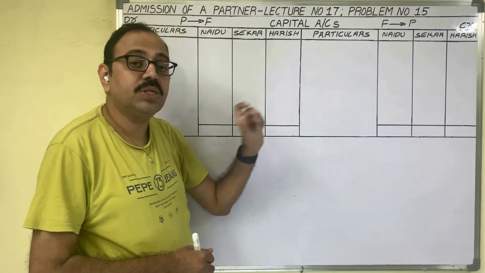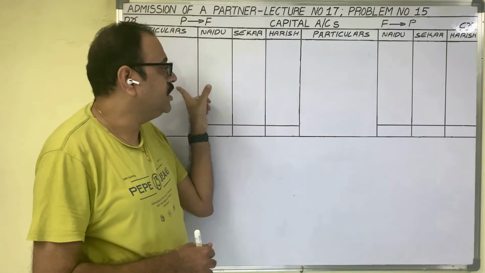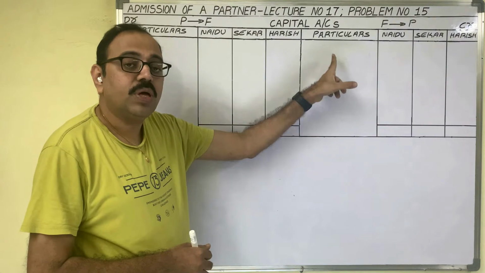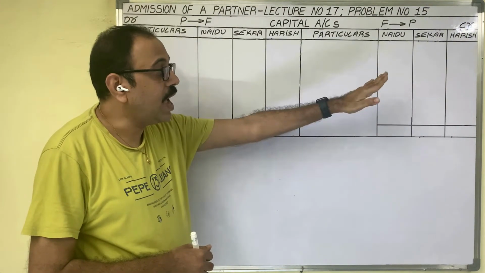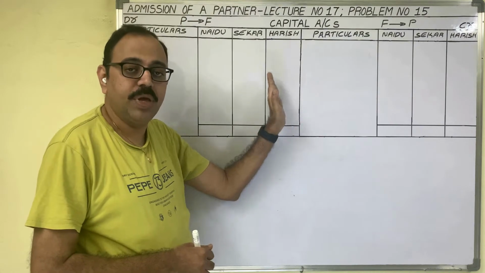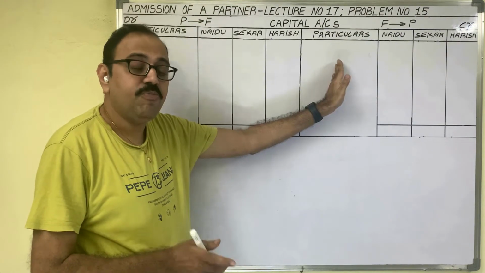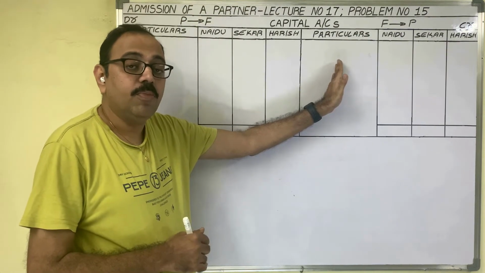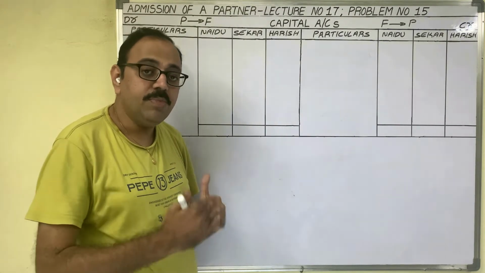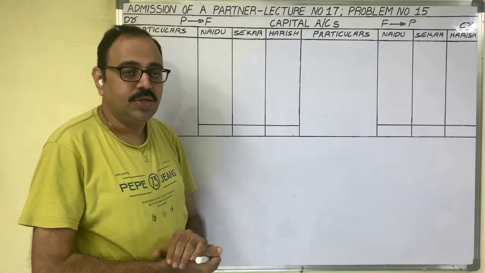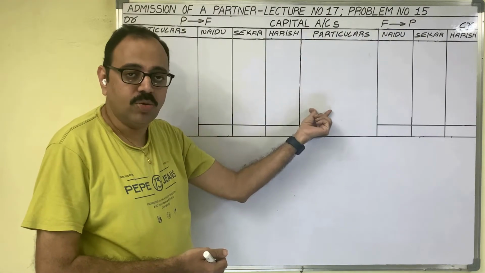Because of the personal account rule, debit the receiver, credit the giver, no? So on the credit side, which amounts do we have to write? The amounts which a partner has given to the firm appear on the credit side. If a partner is retiring, the amounts which the firm has taken from the partner, the firm now has to return to the partner. So on the credit side, we should show all those amounts.